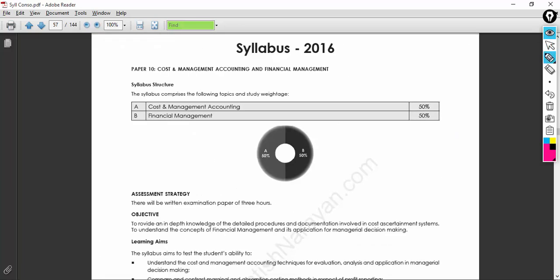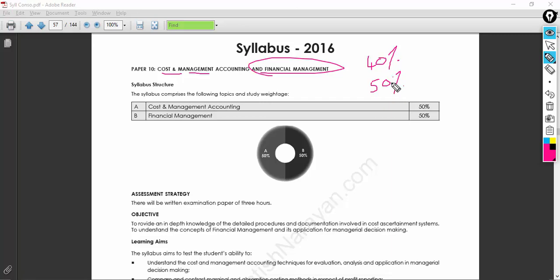You will be wondering, Satish sir, how do I study, how do I do an analysis, how do I do proper planning to complete this subject in my intermediate 2. Paper 10, cost and management accounting and financial management, as we already discussed. And remember, to pass each subject you need to get 40%, and to complete your entire CMA journey, you should be able to get 50%.